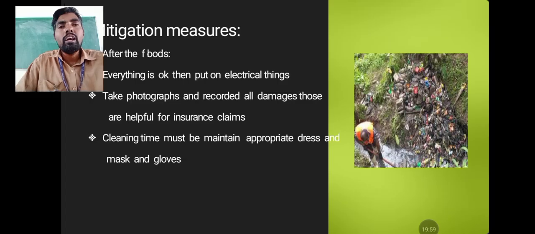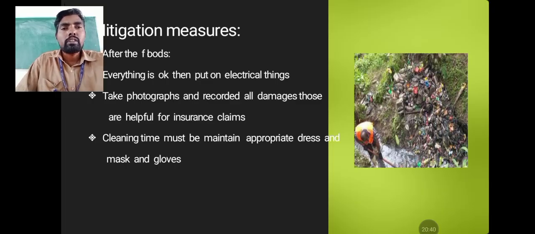Next, after the flood, when everything looks okay and under control, then we can switch on electrical things, gas, and the electrical main. Before cleaning, take photographs and record all damages. Those help with insurance claims. Cleaning must be done wearing appropriate dress, masks, and gloves. If everything is okay and no water is flowing in, the flood is controlled, and there are no flood effects.